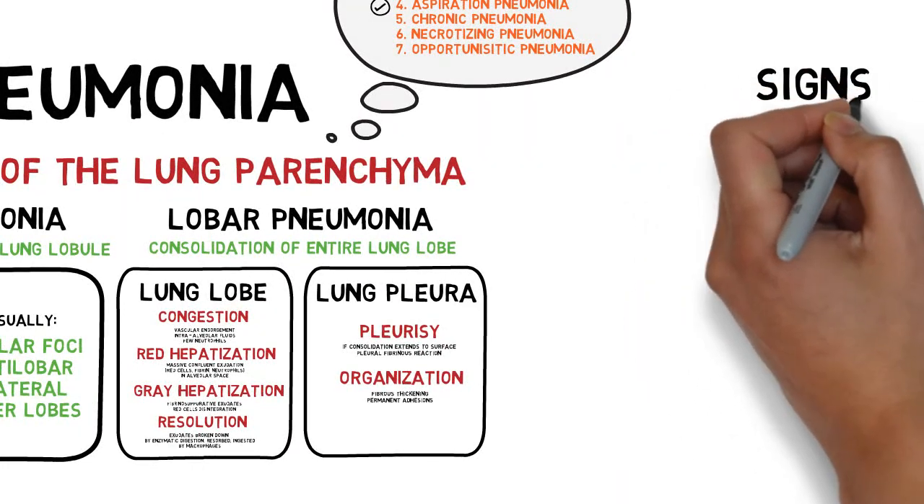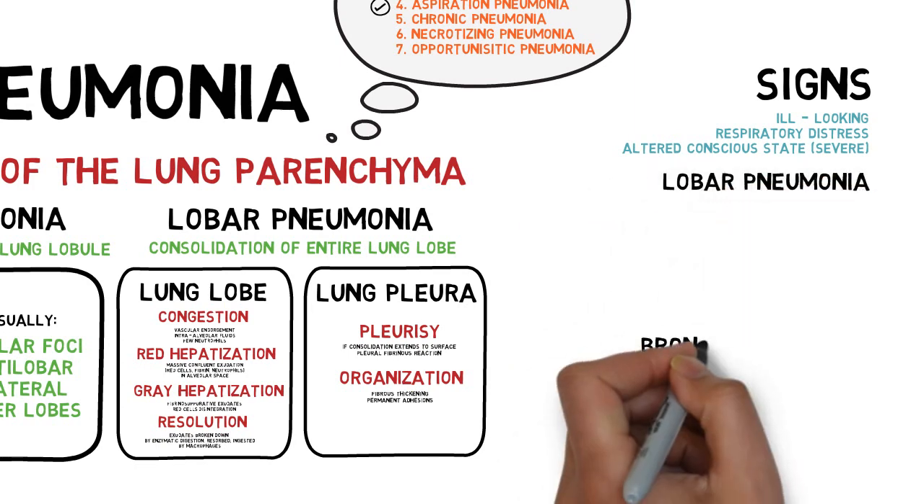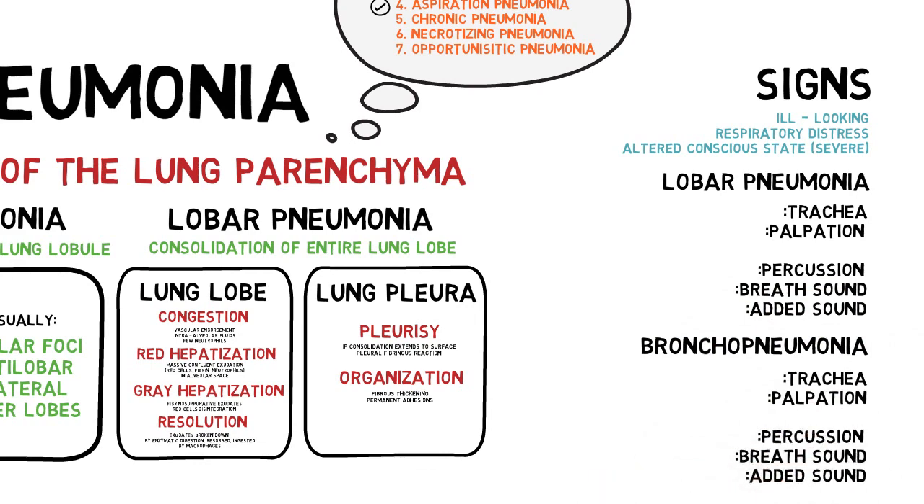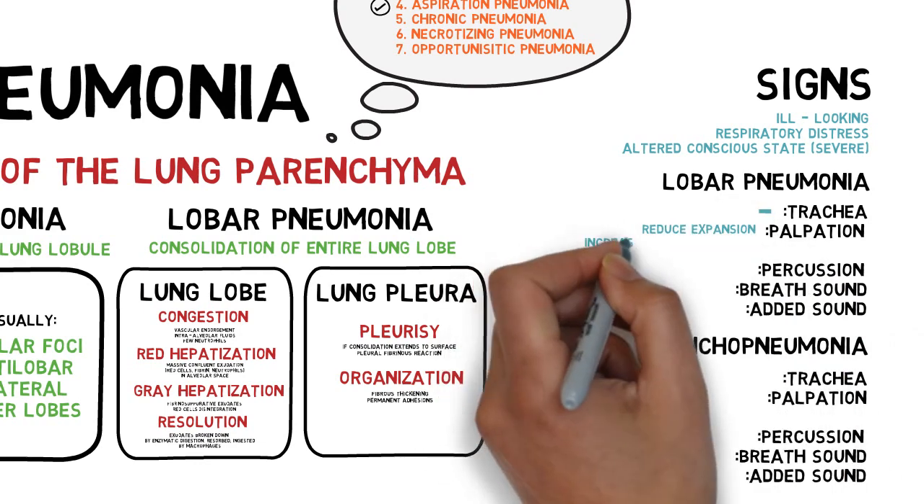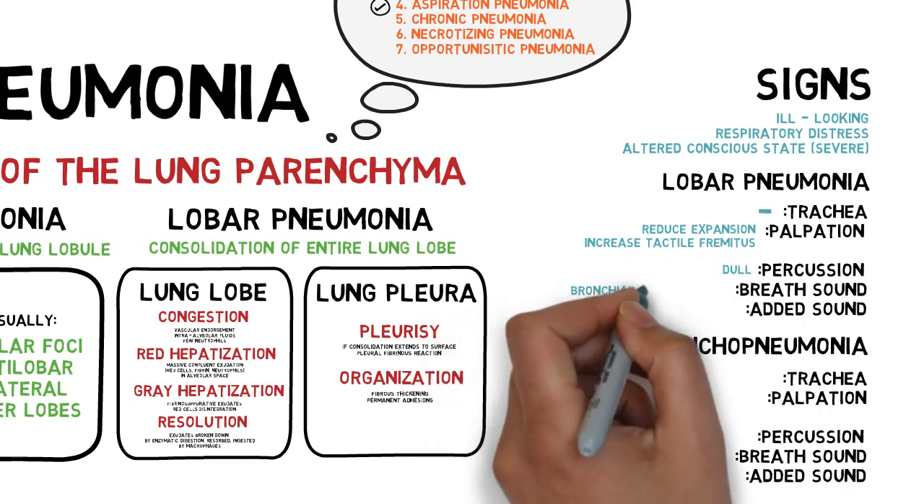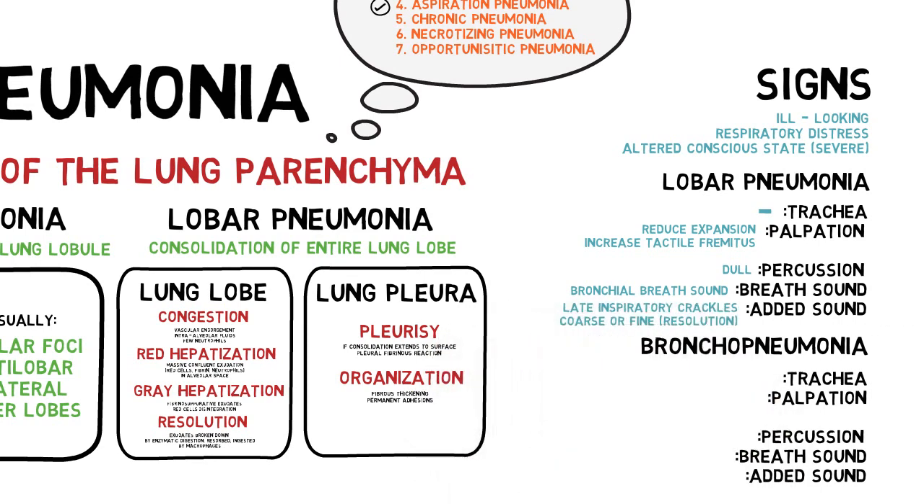For signs, they generally look ill with respiratory distress with altered conscious state if severe. Close respiratory examination are slightly different for lobar and bronchopneumonia. Lobar pneumonia is characterized by reduced chest expansion, increased tactile and vocal fremitus, dull on percussion, bronchial breath sound with late inspiratory crackles. Coarse crepitation is heard in severe alveolar exudative collection. However, fine crackles are heard during the 4th phase of pneumonia, that is in resolution stage.